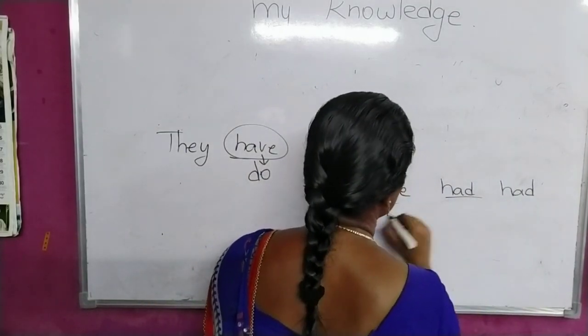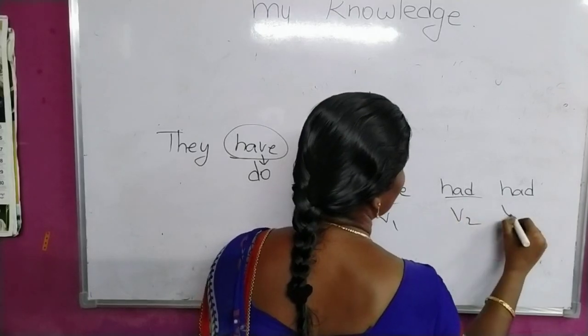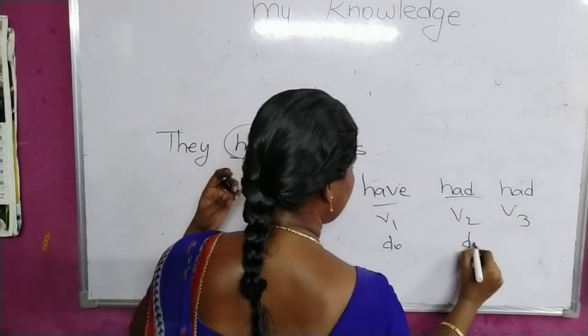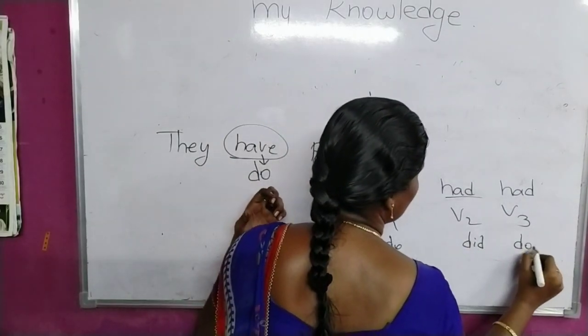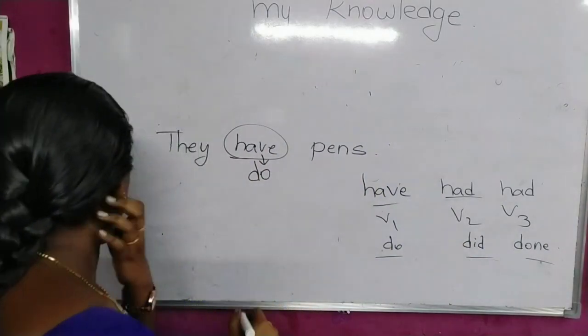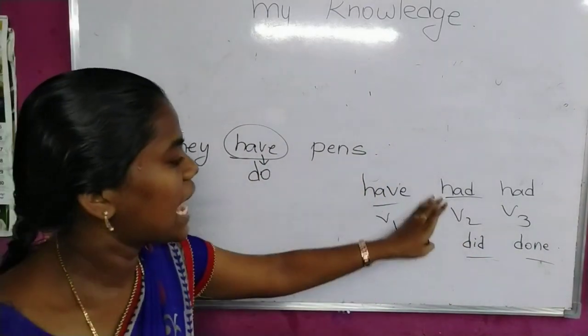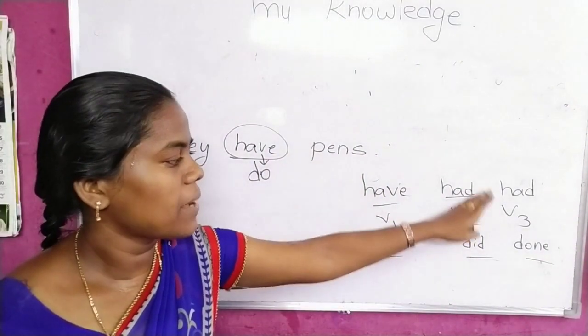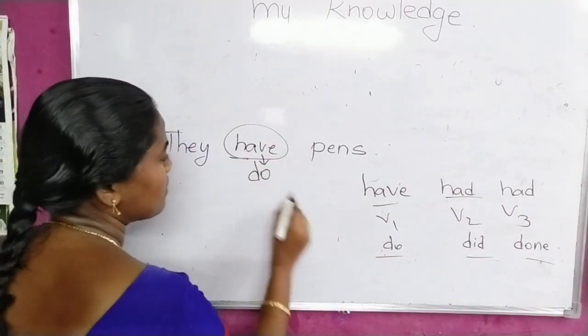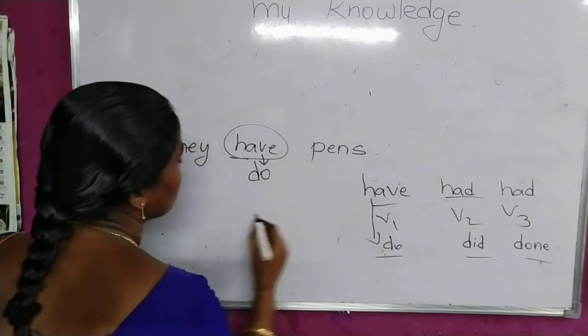These are the three forms, V1, V2 and V3. Okay, do, did, done. For those three forms, you have to imagine like this according to the tense. If it is in the simple present tense, do. Simple past tense, did. Past participle, done. Okay, so now it is in the simple present tense, have. So that's why you have to use do only.